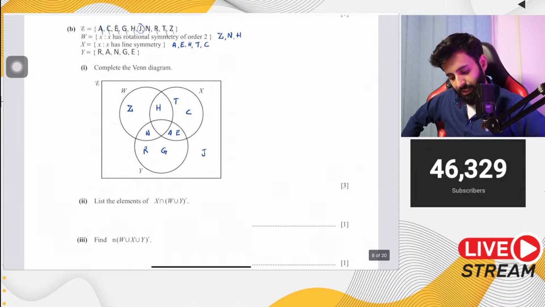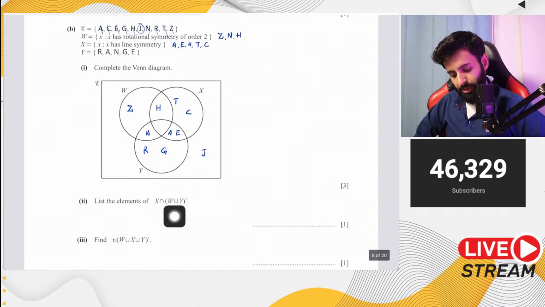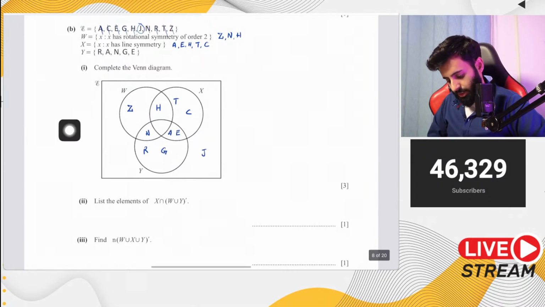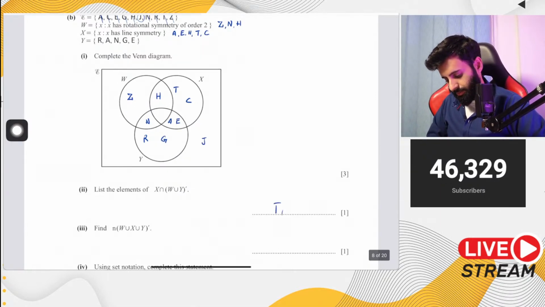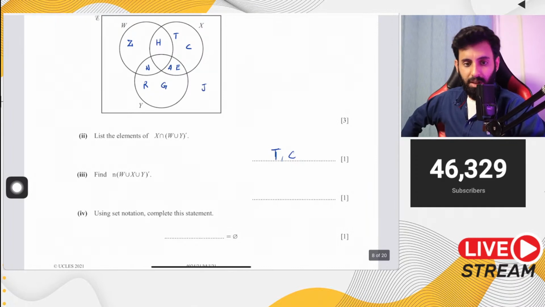Okay, then it says list the elements of X intersection W union Y whole complement. So W union Y whole complement basically means outside of W and Y but still inside of set X. So that's going to be T and C. That's it.